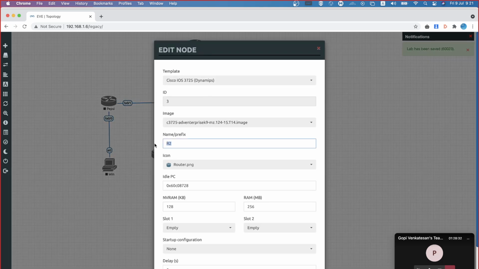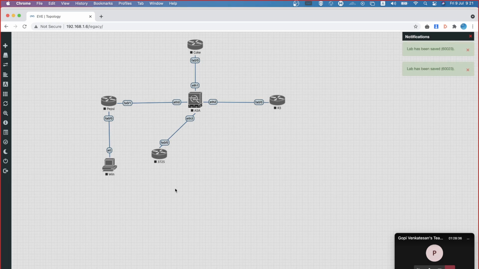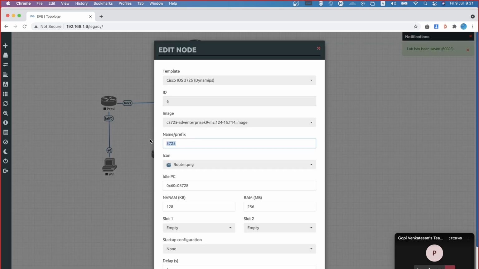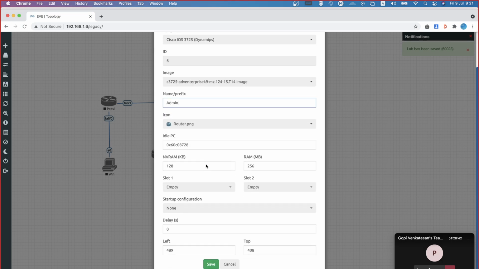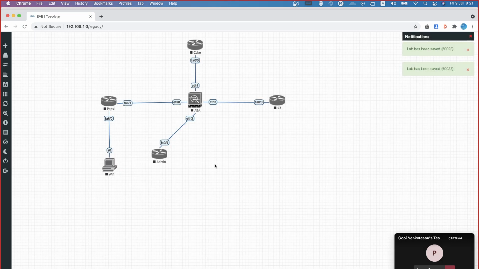This is my Coke, and this guy belongs to my admin department. Now, according to the topology, I have 3 routers internally and 1 router on the external side.